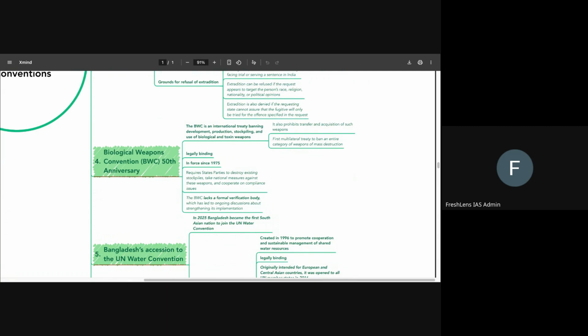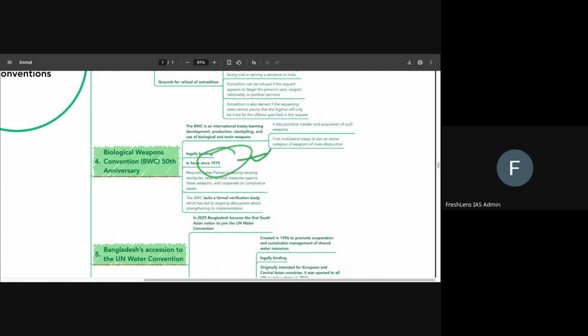Then comes the next part, which is the Biological Weapons Convention and its 50th anniversary. Okay, so what do you need to know about it? You have to understand that the Biological Weapons Convention is an international treaty banning development, production, and stockpiling and use of biological and toxin weapons. Now, the 50th anniversary of this convention has been celebrated recently. It was observed in December, and our foreign minister also gave a speech there. So it's a very important convention. You have to know about it.